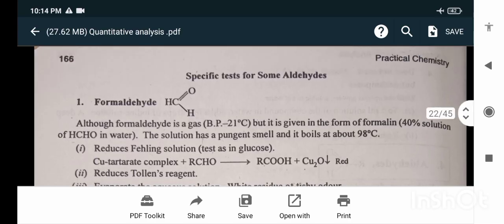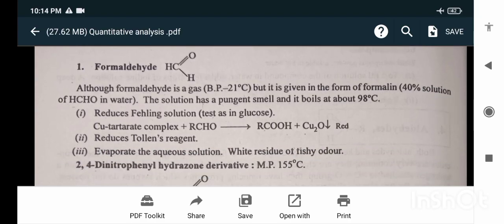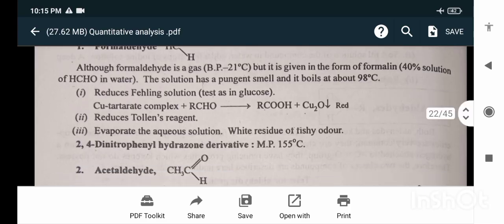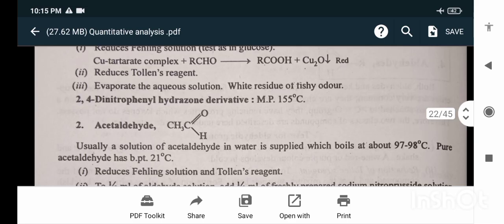First is formaldehyde. This test is specific for some aldehydes. Although formaldehyde is a gas, with a boiling point of about minus 21 degrees Celsius, it is supplied in the form of formalin, a 40% solution in water. The solution has a pungent smell and it boils at about 98 degrees Celsius. It reduces Fehling's solution as in the test for glucose, copper tartrate complex, and reduces the Tollens reagent. Evaporate the aqueous solution, leaving white residues with a fishy odor. 2,4-dinitrophenylhydrazone derivative, melting point 155 degrees Celsius.